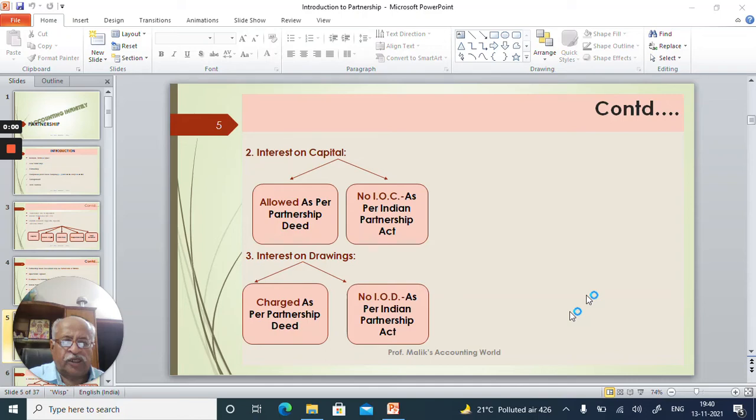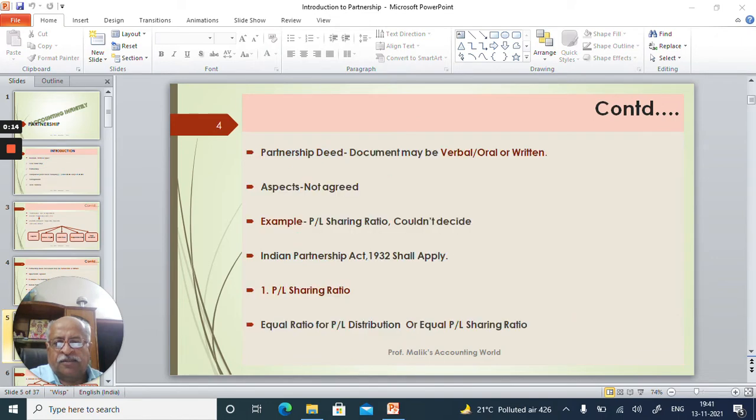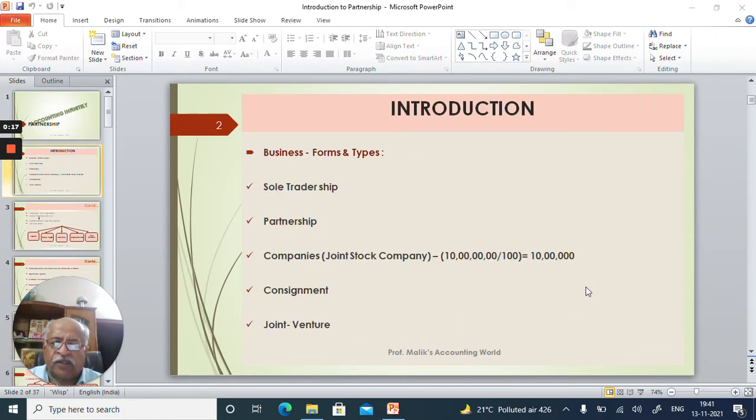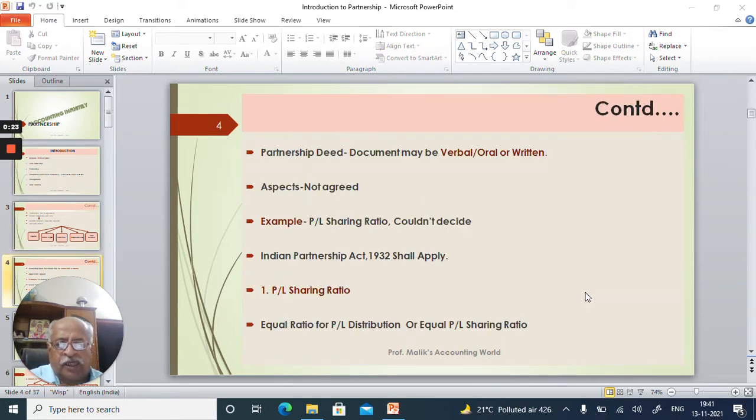Today, I would like to explain certain important points about the partnership. So, students, you need to understand these points before attempting the sums of partnership. The first point is regarding the profit and loss sharing ratio.